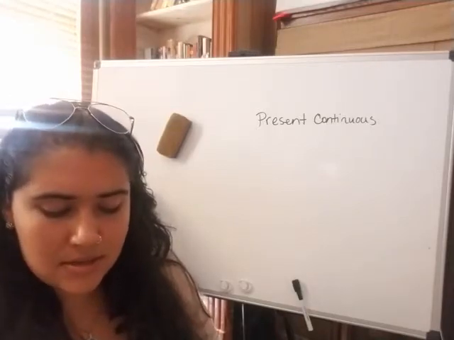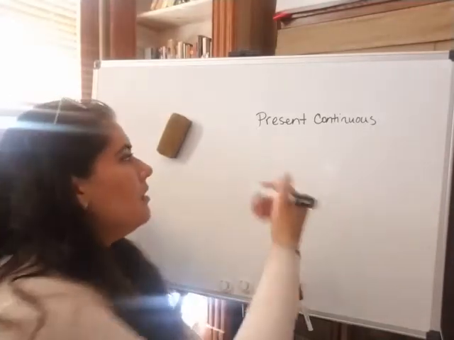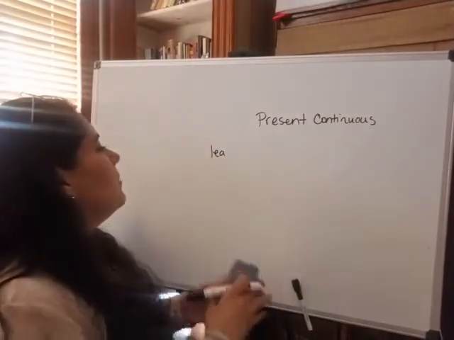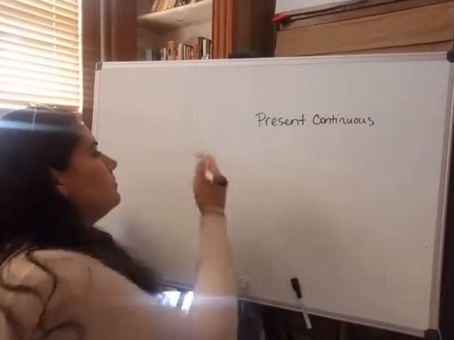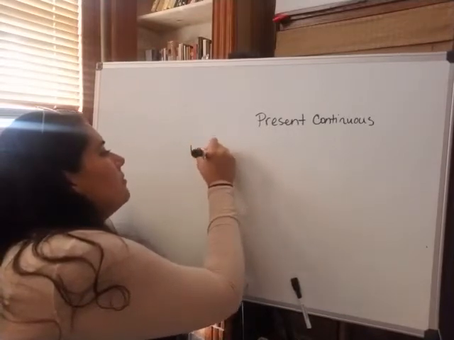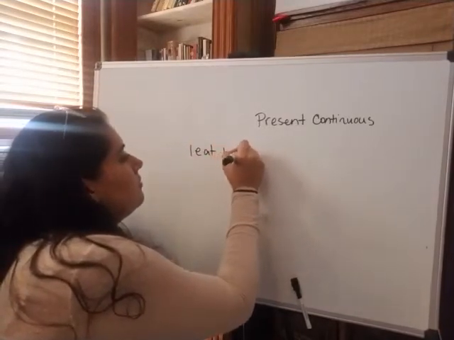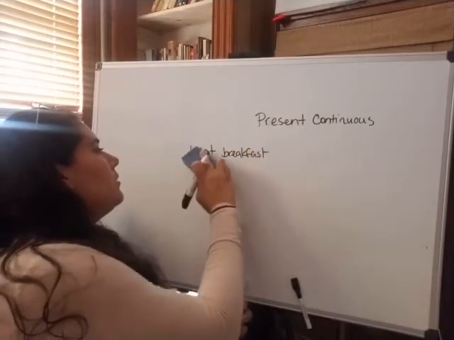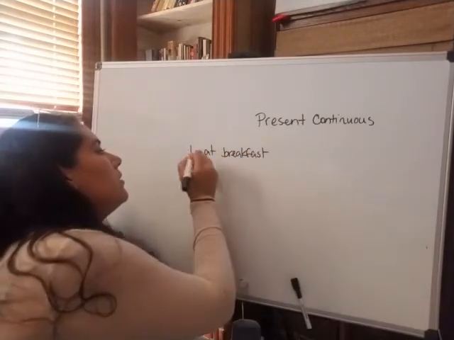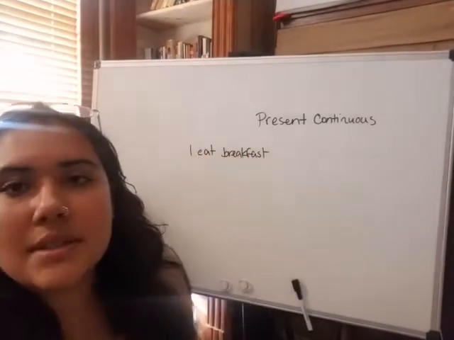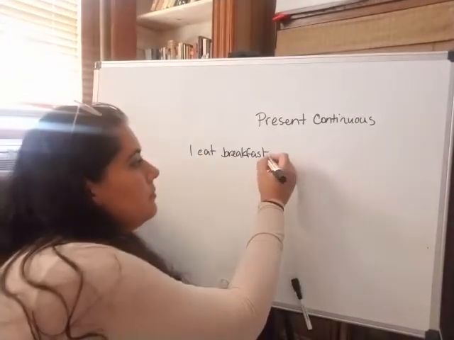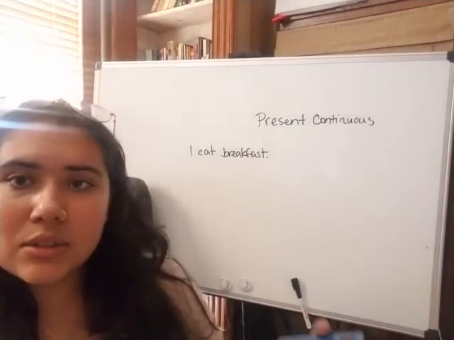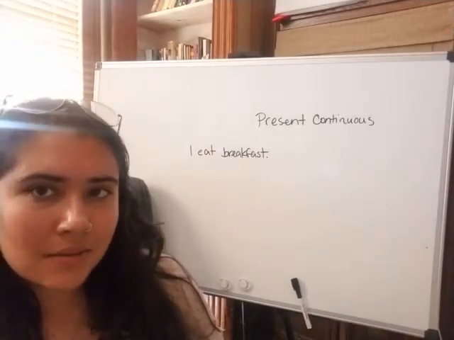So let's say my sentence is I eat breakfast. Right? So eat, the verb eat is in the simple present tense. I eat breakfast. Period.